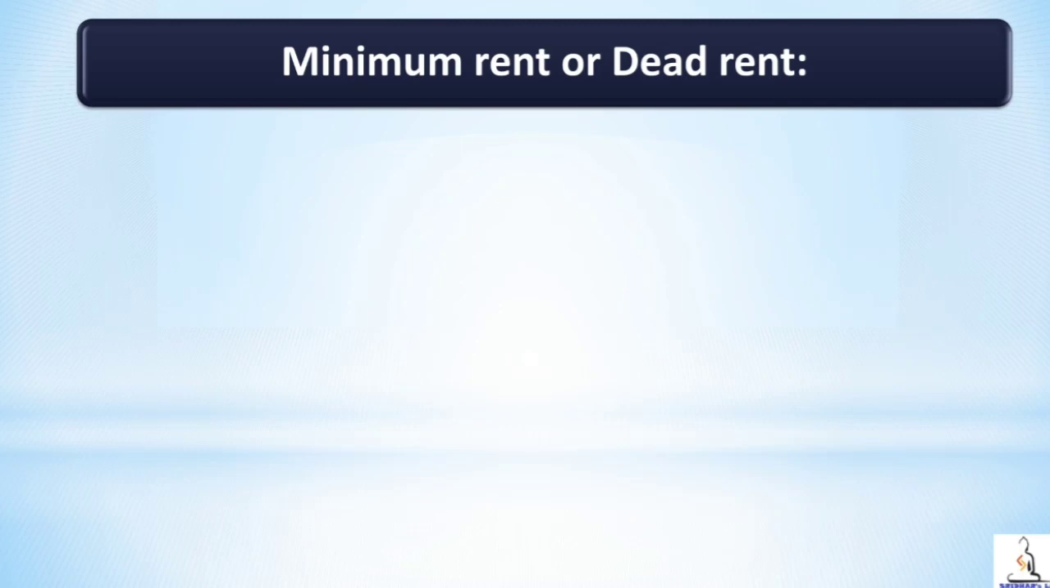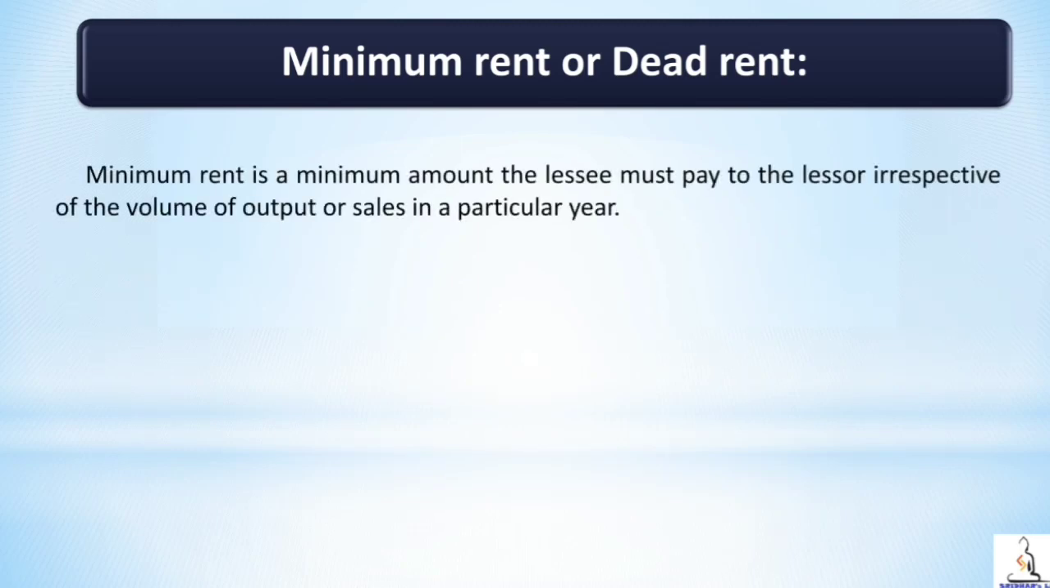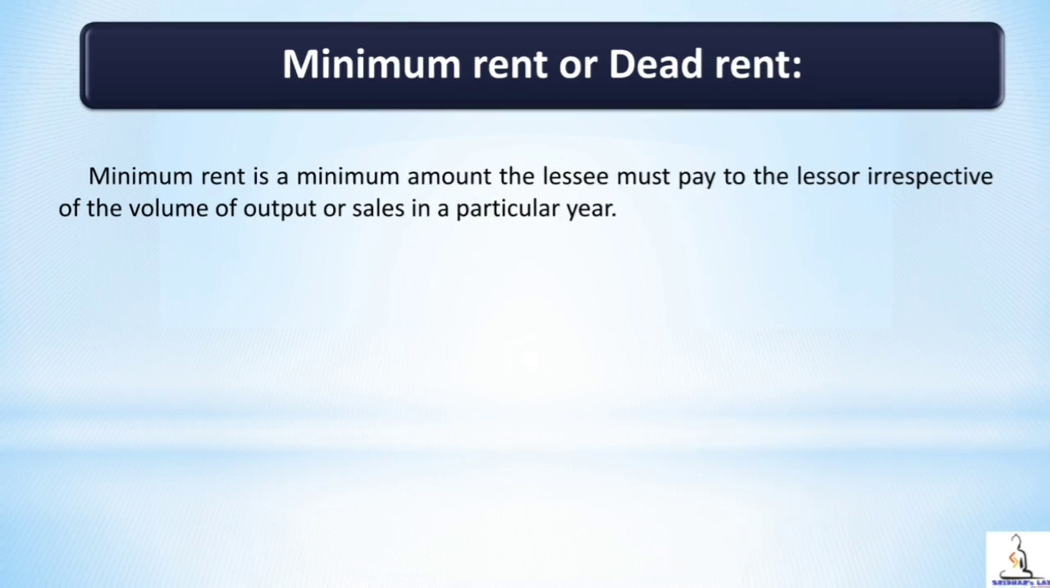Meaning of minimum rent or dead rent. Minimum rent is a minimum amount the lessee must pay to the lessor irrespective of the volume of output or sales in a particular year. In case of royalty, the lessee has to pay a minimum amount as royalty as per the royalty agreement. This is because usually in the first 2 or 3 years of lease, on account of the preparatory work involved, the output produced by the lessee will be low, and due to that, the royalty payable by the lessee to the lessor will also be low.